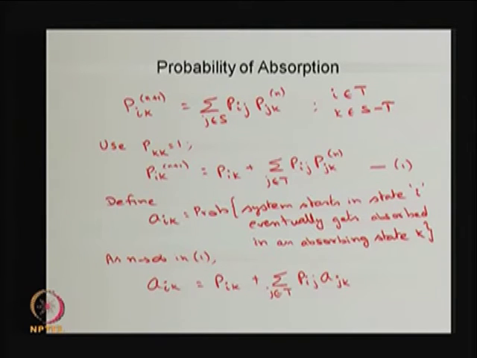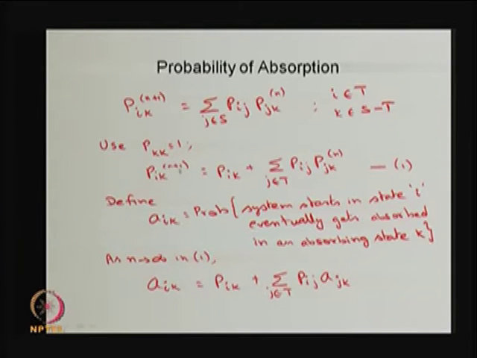Either I have a transient state or all other states are absorbing states. Therefore, if k is an absorbing state, then p_kk is equal to 1. That means the one step transition probability of the system moving from state k to k is 1.